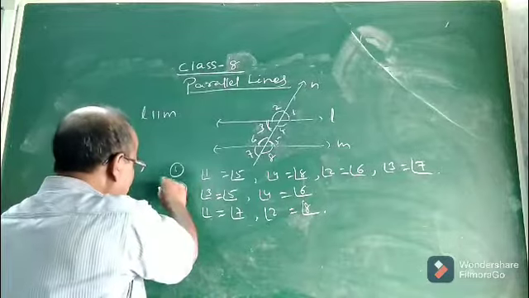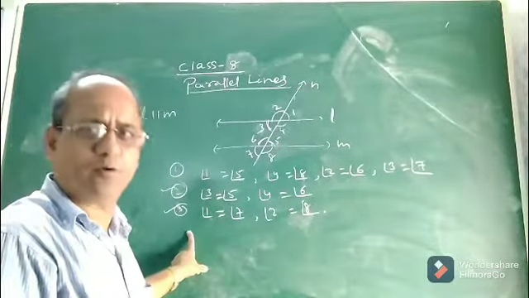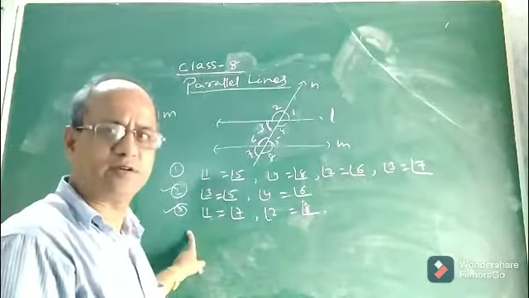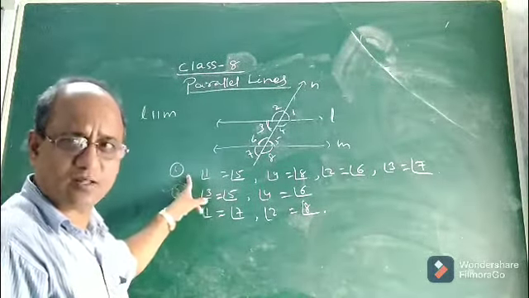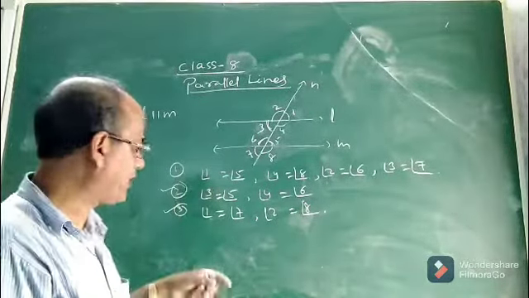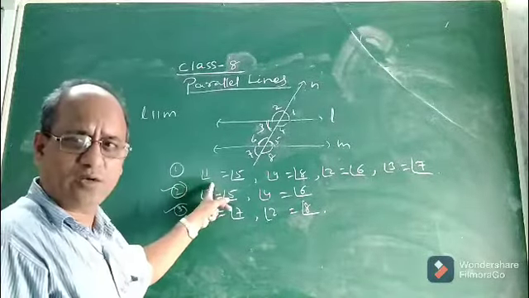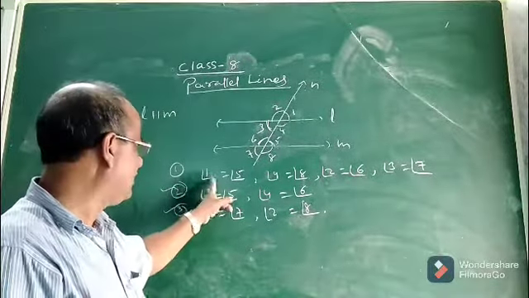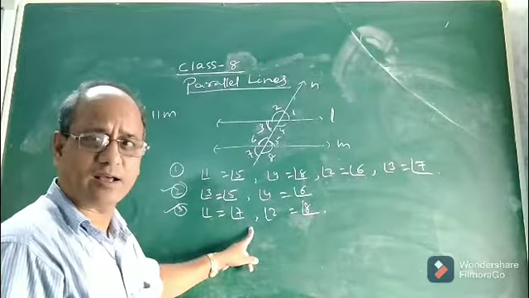You see, children, the proof of relations 2 and 3 can easily be proved geometrically, which will be discussed in class 9. But the proof of 1 is not there because it is taken as an axiom, the corresponding angle axiom. Next, I discussed the relation between a pair of corresponding angles, a pair of alternate interior angles, and also a pair of alternate exterior angles.